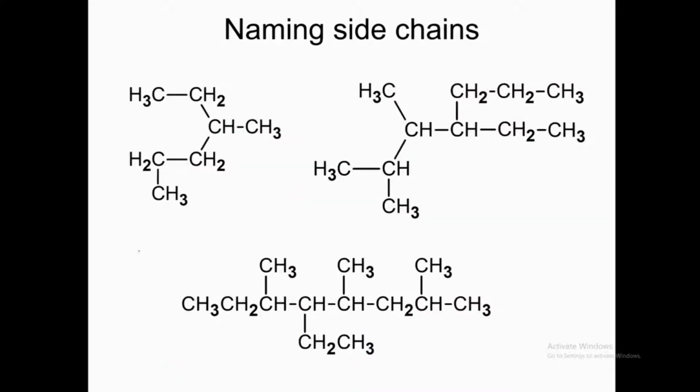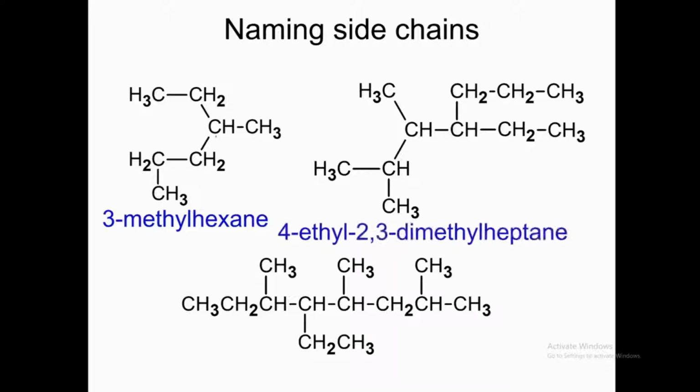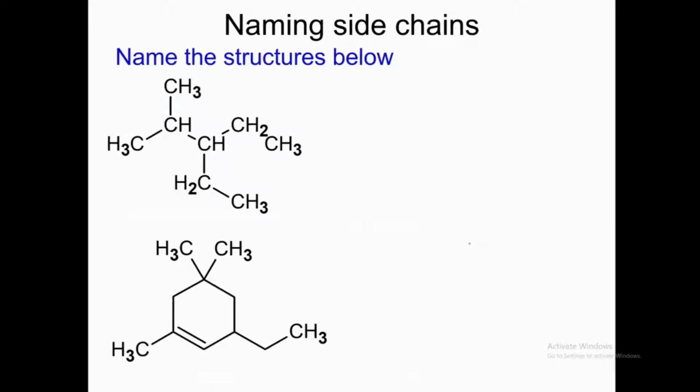Naming side chains. 3-methyl hexane. If you count the numbering, 3-methyl hexane. So the numbering will start from this side, and this is 4-ethyl 2,3-dimethyl heptane. This is 5-ethyl 2,4,6-trimethyl octane. Name the structures below. 3-ethyl 2-methyl pentane.